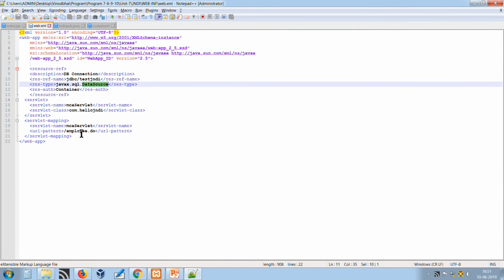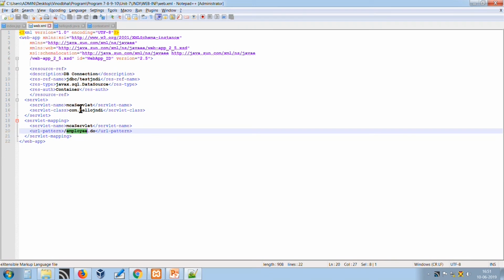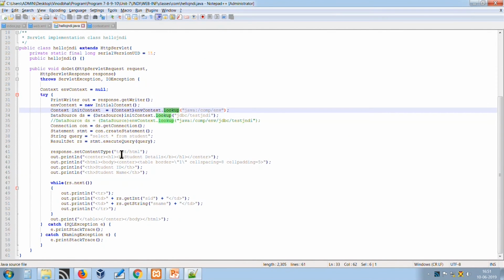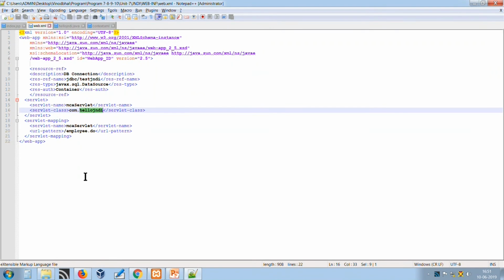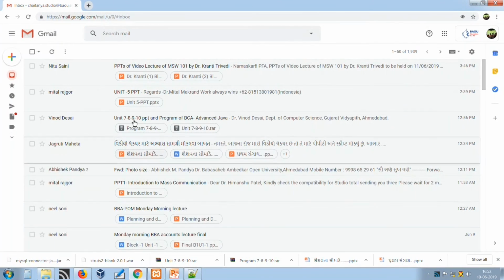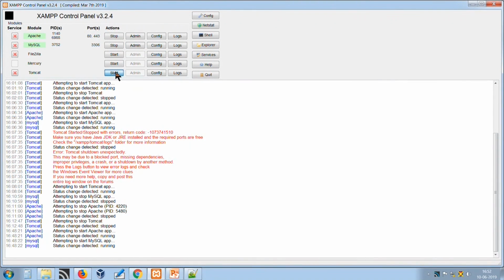Once we execute, it will start to look for the action. The employee action will be fired, and once it matches, it will call this HelloJNDI class file, and under that it will try to look for the global JNDI environment defined. So it will have a context, it will find it, yes, it is already there, so it will return the resource and display the records. So now let us start our Tomcat server and we will execute it.